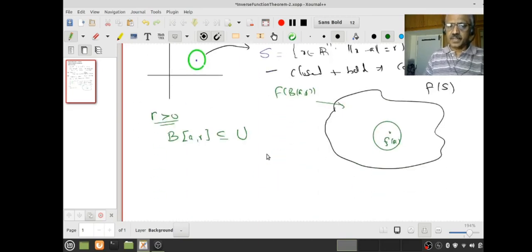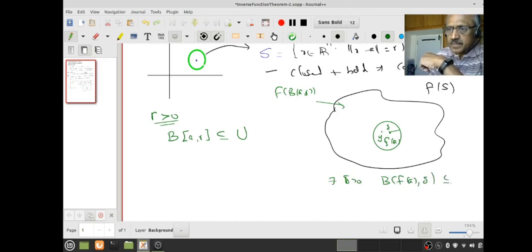Is that all right? Now what do I want to do? Start with a y here. I do not know what delta I have to choose. I want to say there is a delta positive so that B(fa, delta) is completely contained in f of BAR.